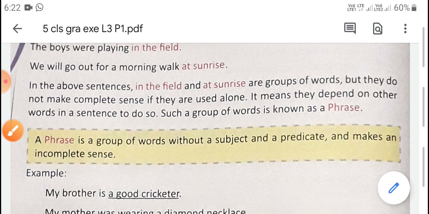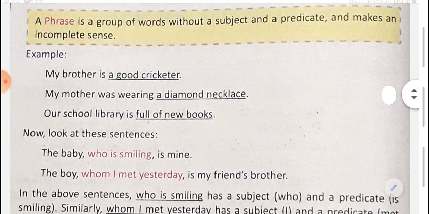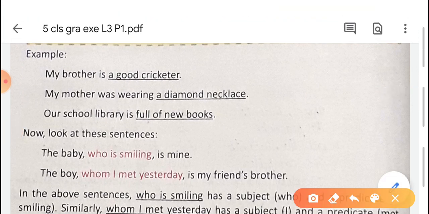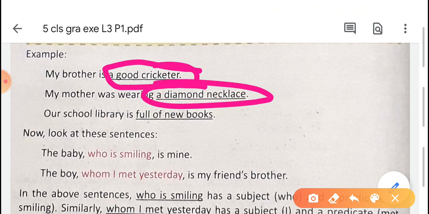For example, in "my brother is a good cricketer", "good cricketer" is the phrase. Diamond necklace, full of new books. These phrases don't have any subject and verb.